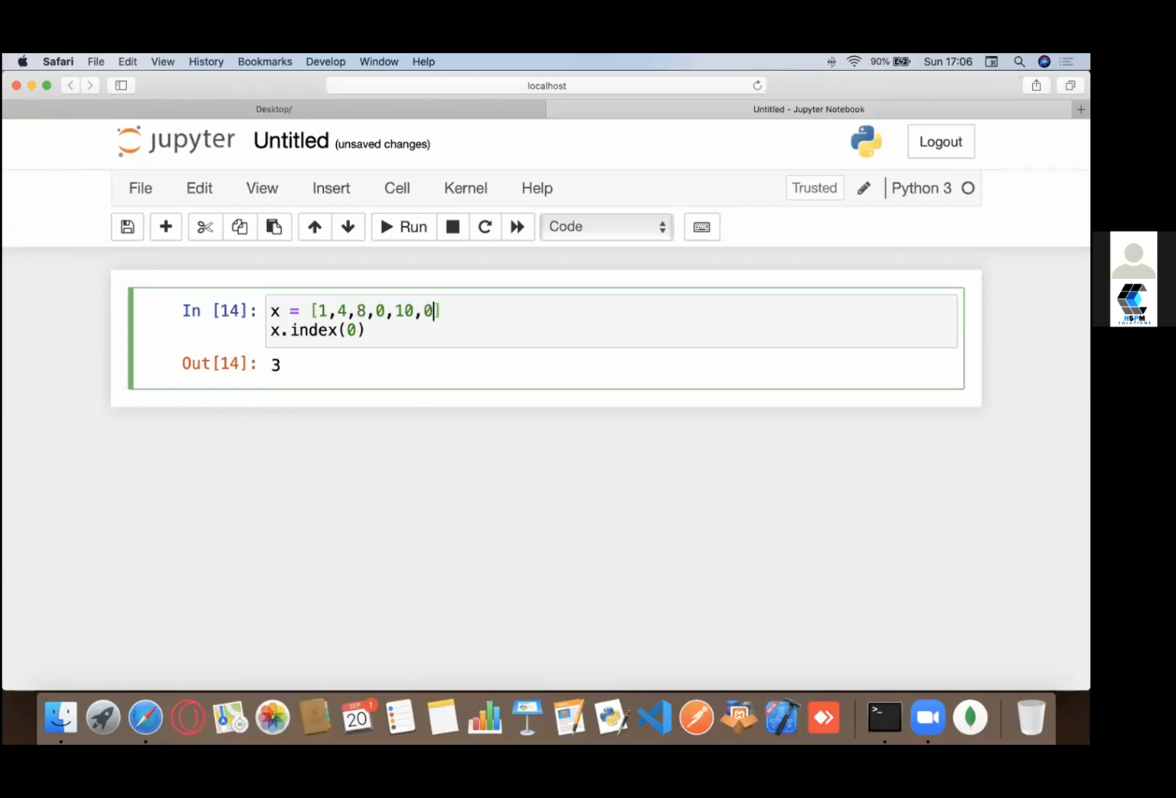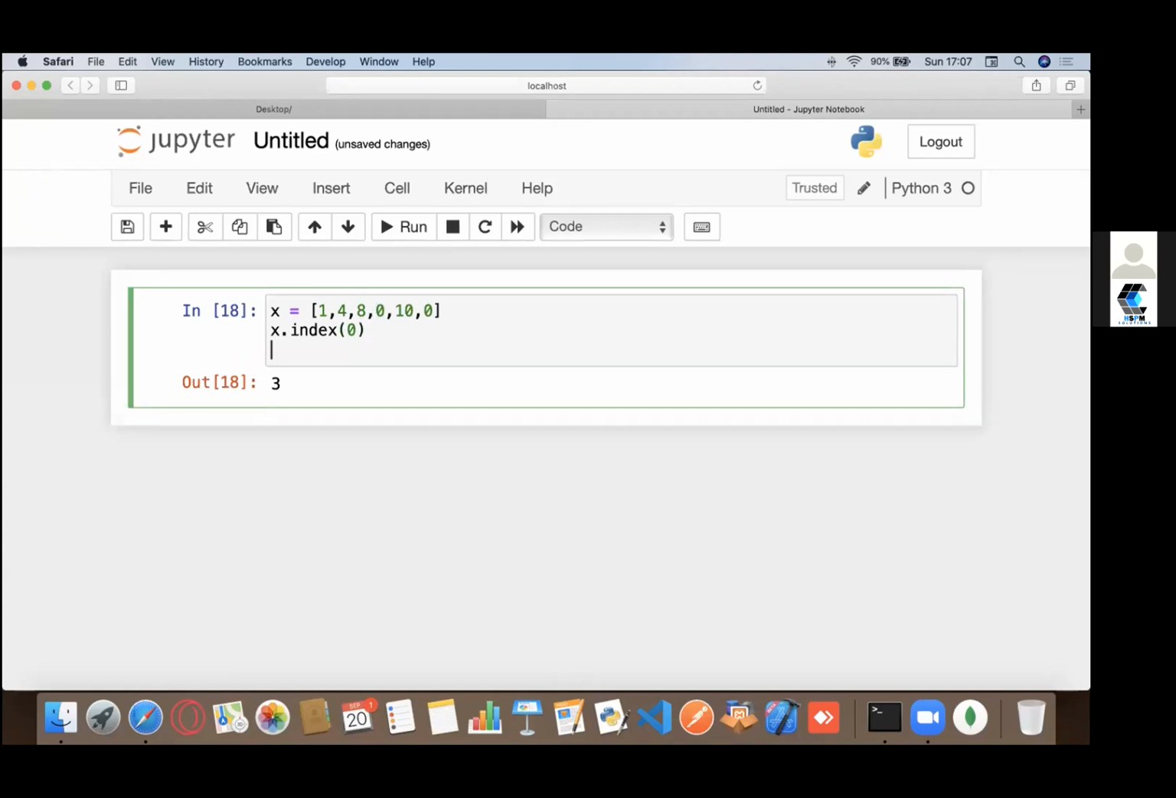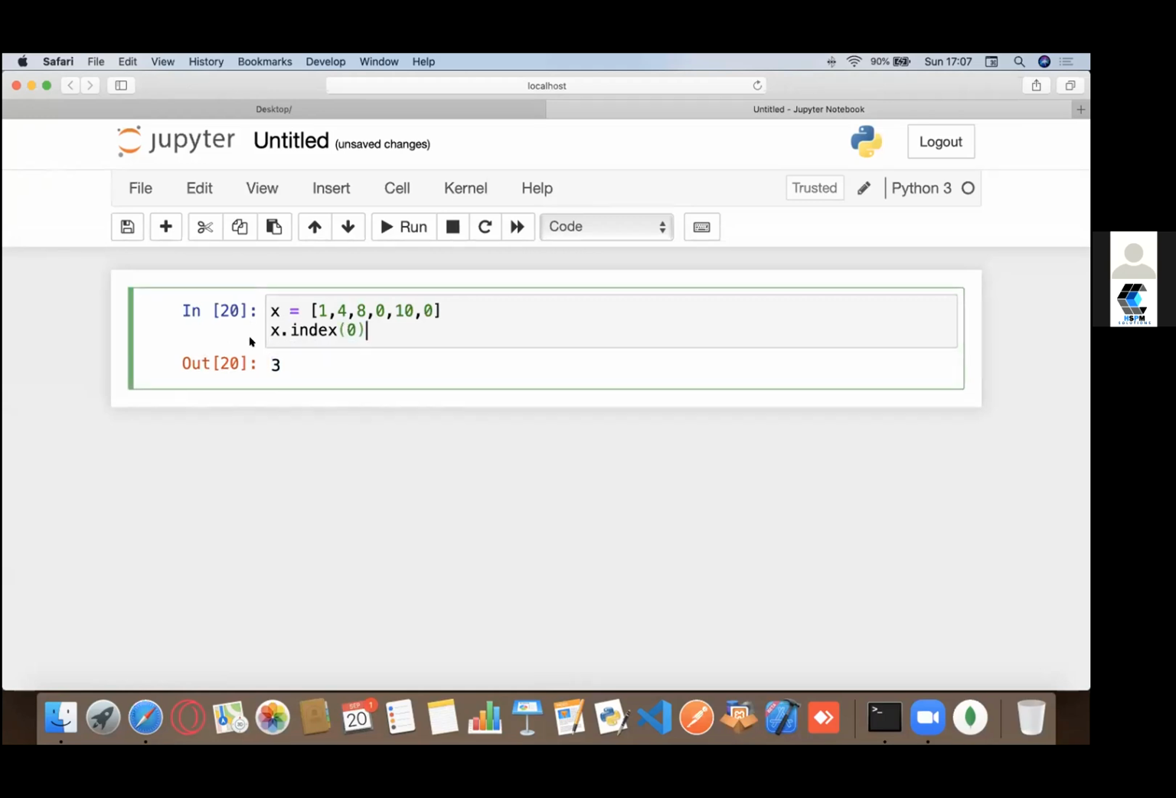Now what if I had another 0? It would still tell me 3. The reason is it takes the first occurrence into account. If I do it again, let's see. So it always takes the first occurrence into account.